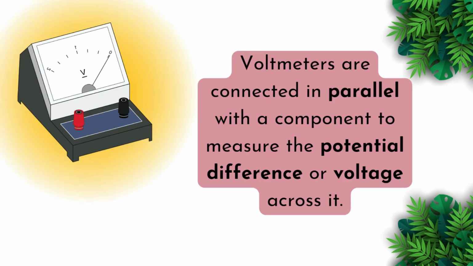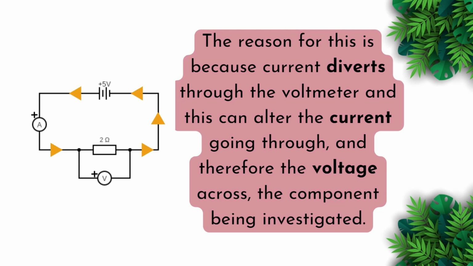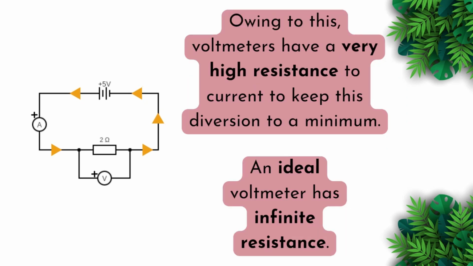Voltmeters are connected in parallel with the component to measure the potential difference or voltage across it. The reason for this is because current diverges through the voltmeter, and this can alter the current going through and therefore the voltage across the component being investigated. Owing to this, voltmeters have a very high resistance to current to keep this diversion to a minimum. An ideal voltmeter has infinite resistance.